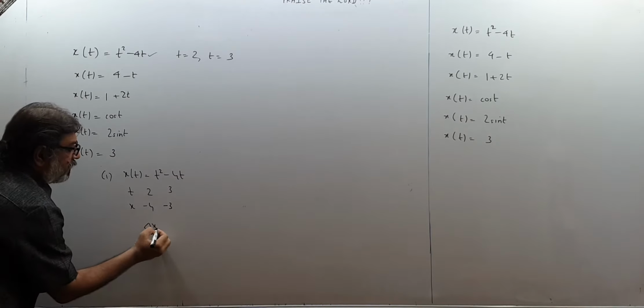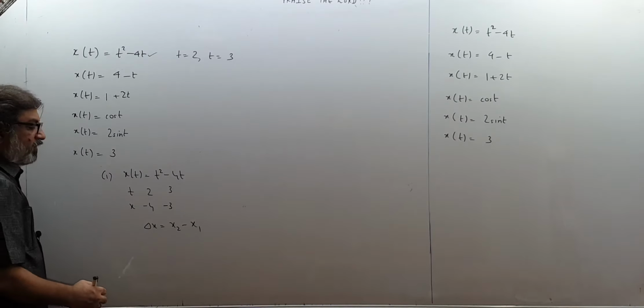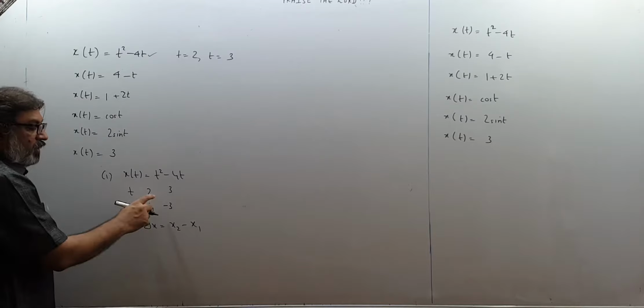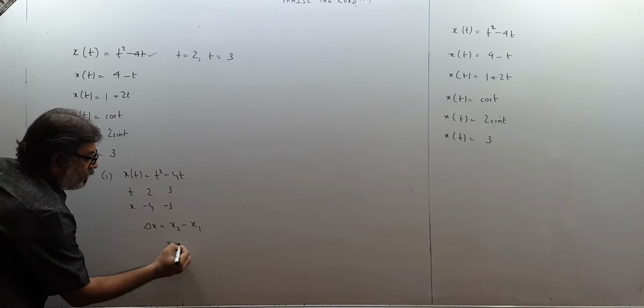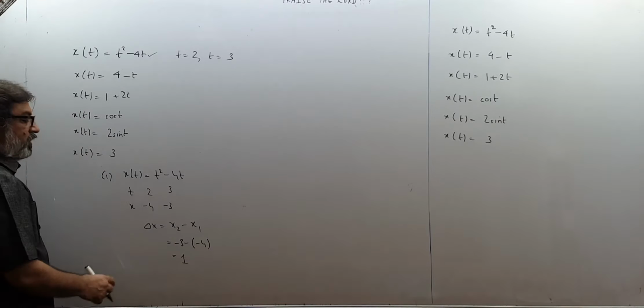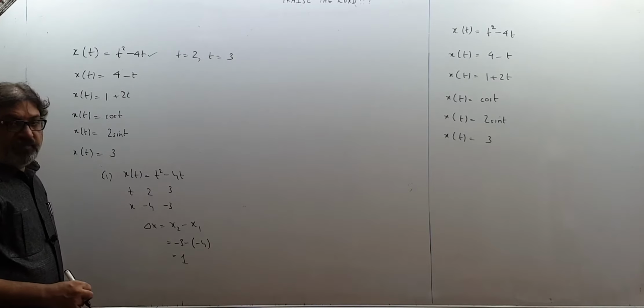So displacement is final position minus initial position, x2 minus x1. This is t1, t2, x1, x2. So this will be x2 minus this, so this will be 1. So displacement between 2 seconds and 3 seconds is how much? 1.